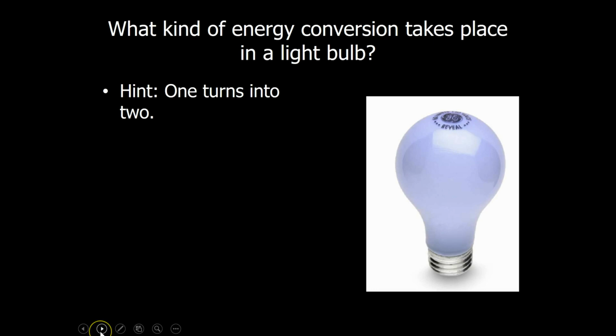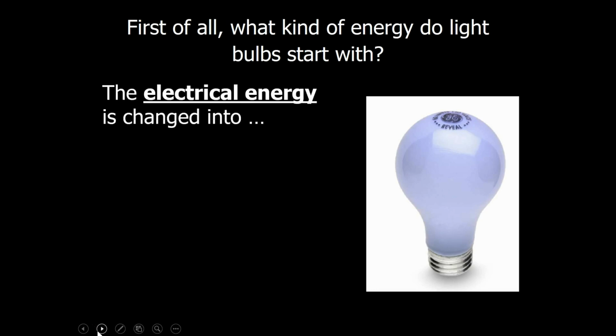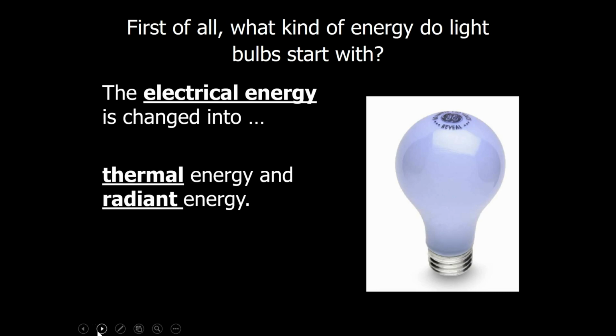One more example. What kind of energy conversion takes place in a light bulb? This time one turns into two. What kind of energy does the light bulb start with? Electrical energy that it receives when we plug it in. And that's changed into thermal energy, or heat, and radiant energy, or light.